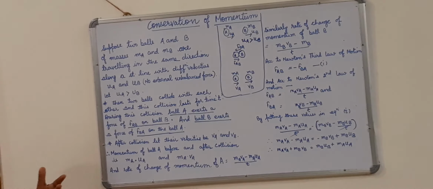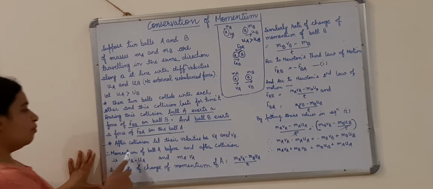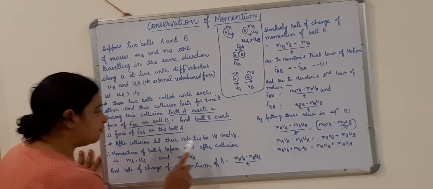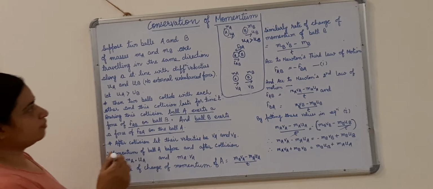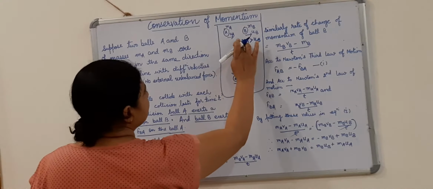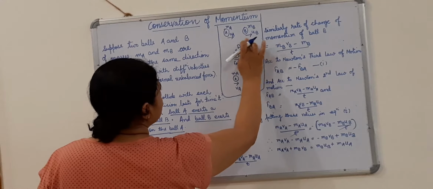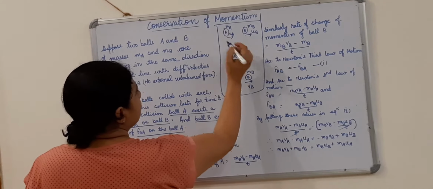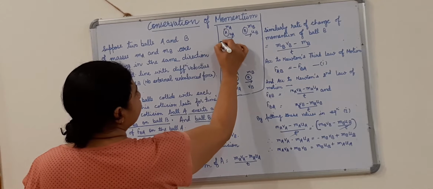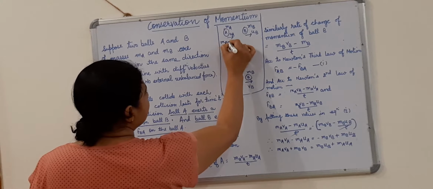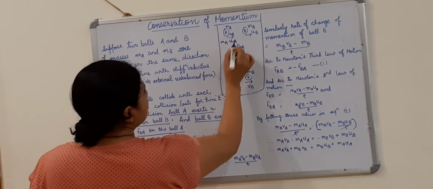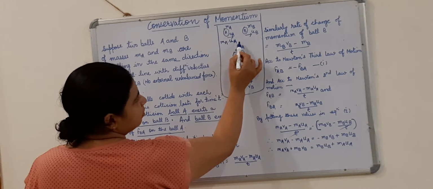If it is so, consider the momentum of ball A before and after collision. Before collision, the momentum of this ball will be MA into UA, because momentum is a product of mass and velocity.